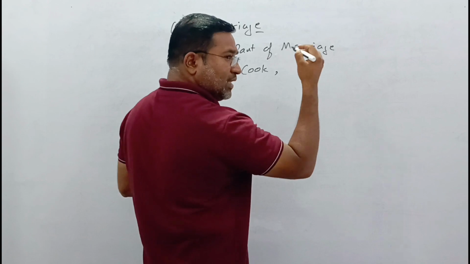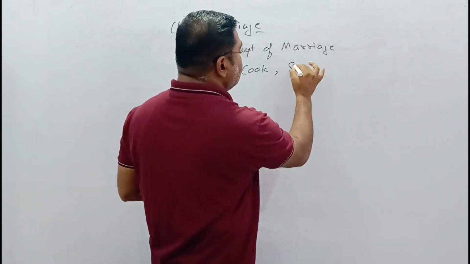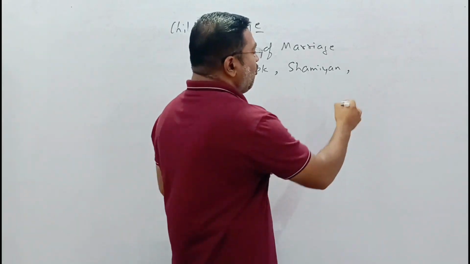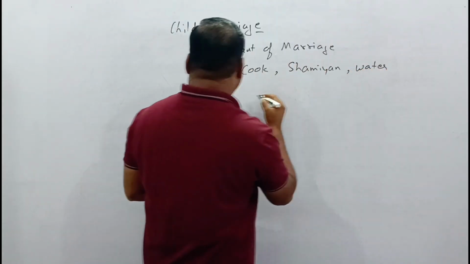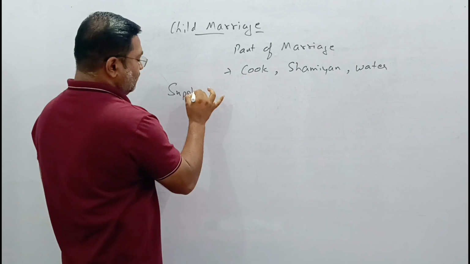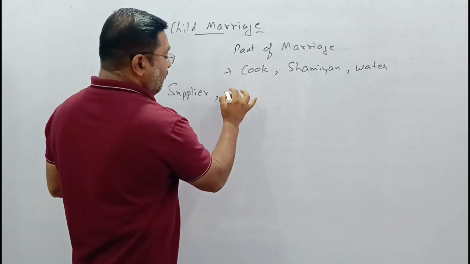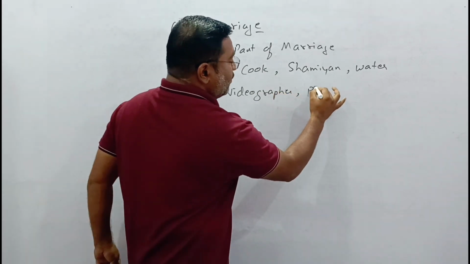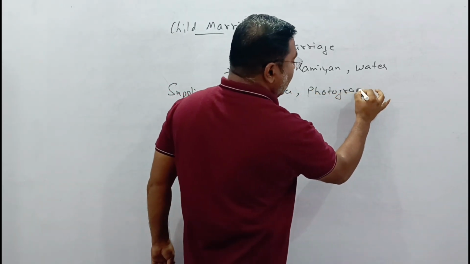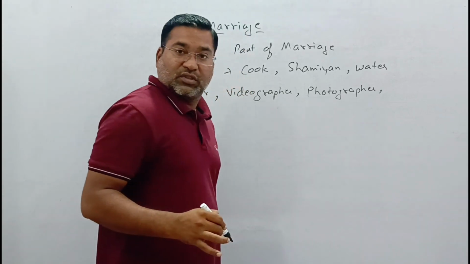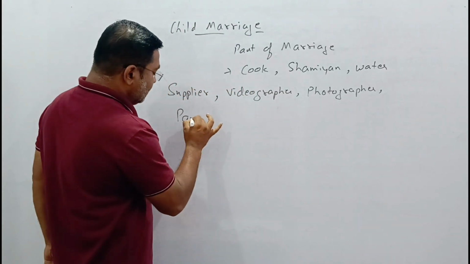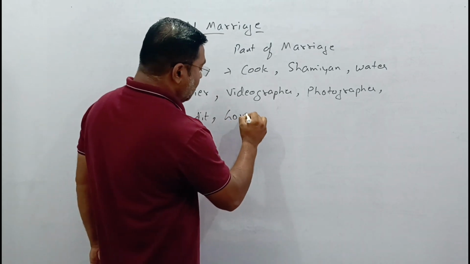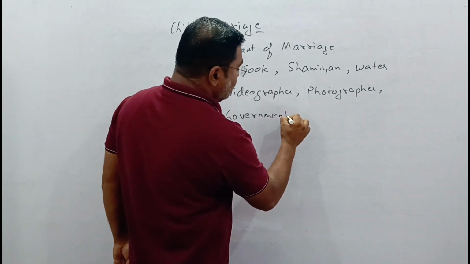Next, the mandap and shamiana provider, the water supplier, the videographer or photographer, the pandit or pujari, government servants.